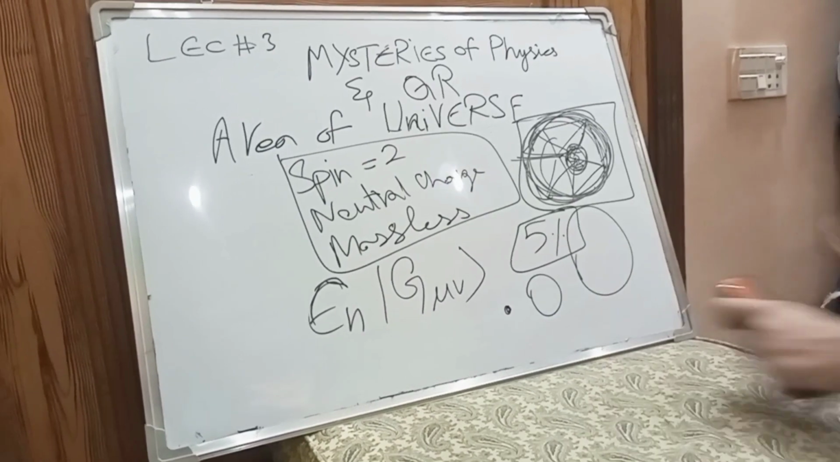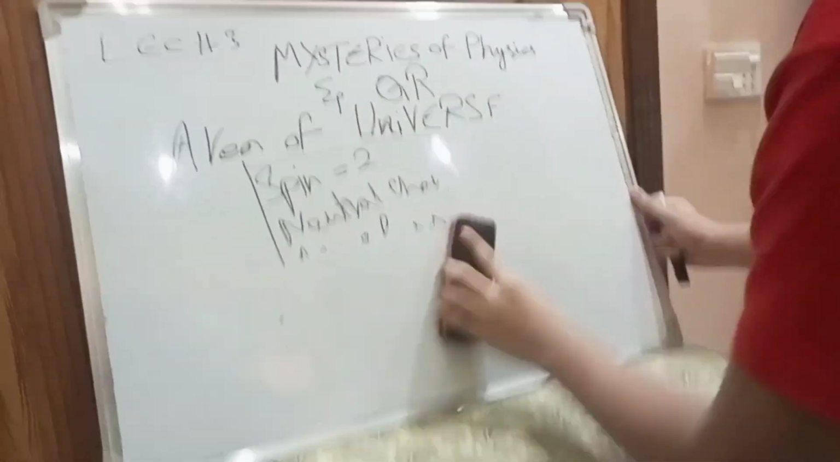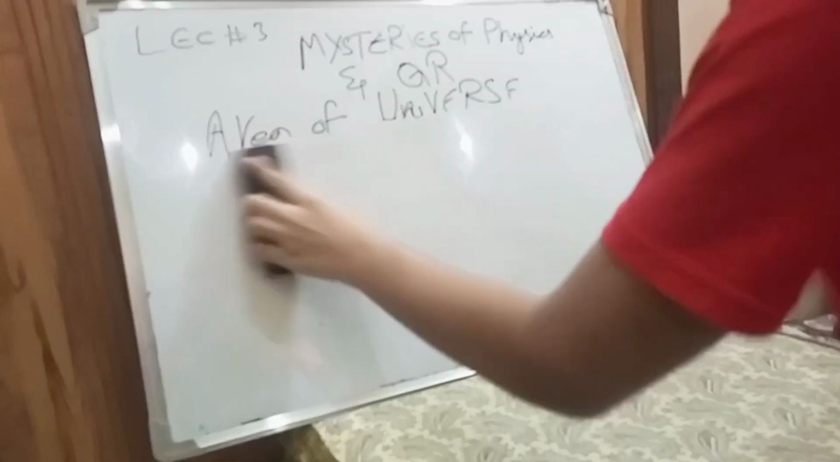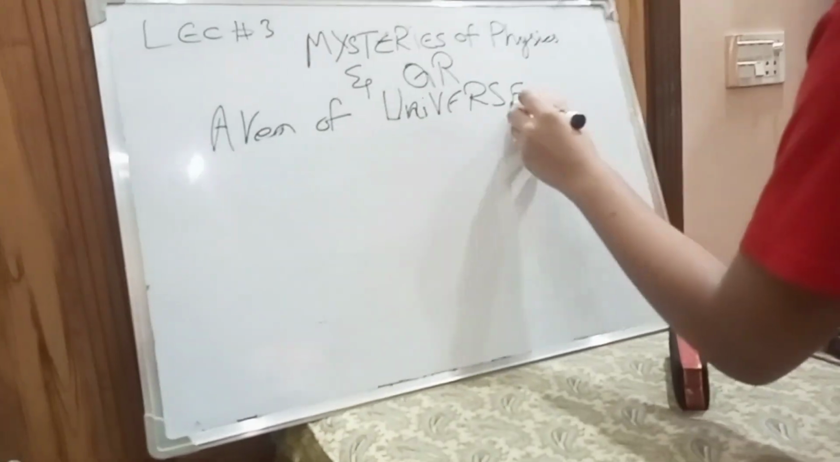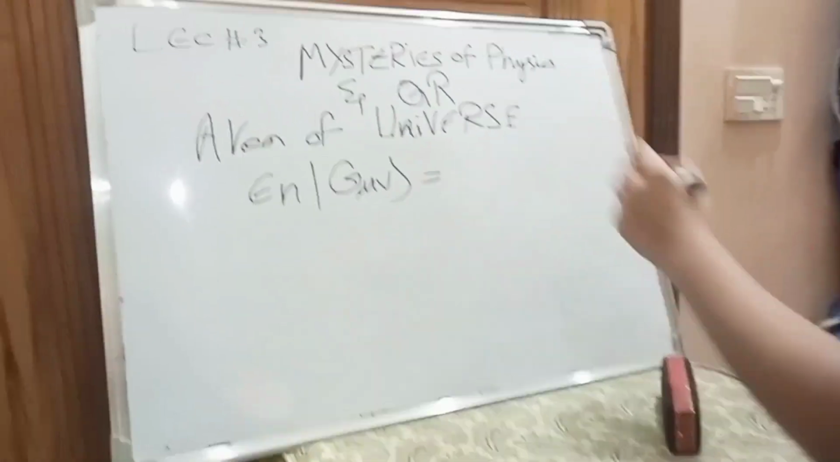Now, this hypothesis is stating that a graviton is basically this thing. Then, what is dark energy?